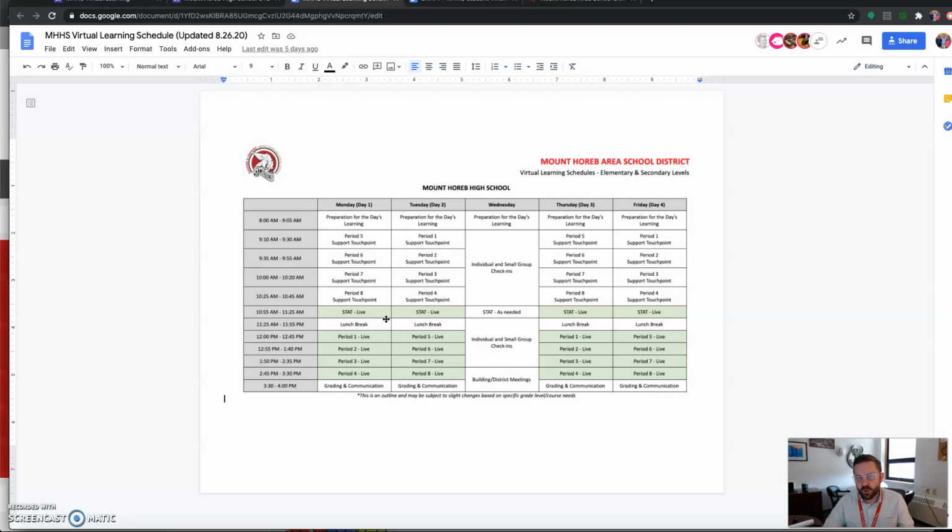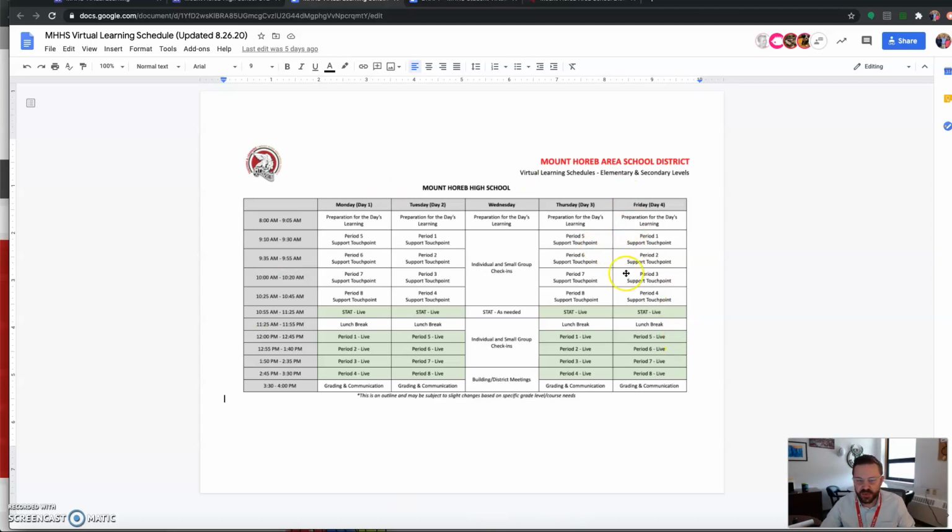Morning touch points. A teacher might say, hey, I need to bring the 4 of you in here. Mr. Gage might say, I want to bring some of you in here for my 7th period touch point, just to rehash some stuff, reteach something, pre-teach something, expand on something. Those mornings are really an opportunity to get more learning in from the courses from the previous afternoon. So you can see period 1 is on Tuesday morning and Friday morning. Period 5 is on Monday and Thursday, opposite of what they would be in the afternoon. Teachers are available. Please reach out. If you want to be using those, teachers are going to be reaching out.